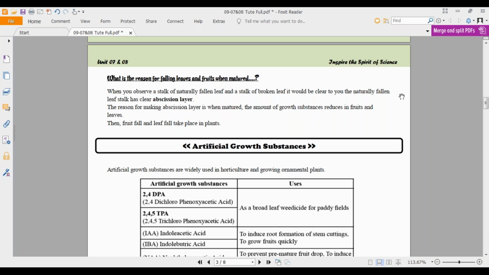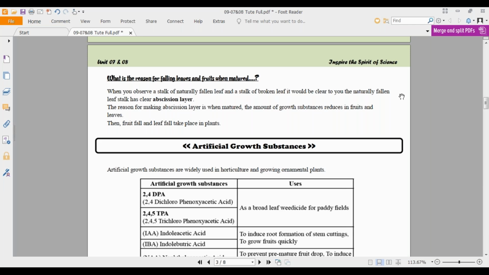That is what you can see when they fall down naturally without breaking. So then fruit fall and leaf fall take place in plants. This is how fruits and leaves fall down from the plants naturally. Due to the reduction of growth substances in fruits and leaves once they are mature, it forms our abscission layer, and that is what you can observe after they have fallen down.